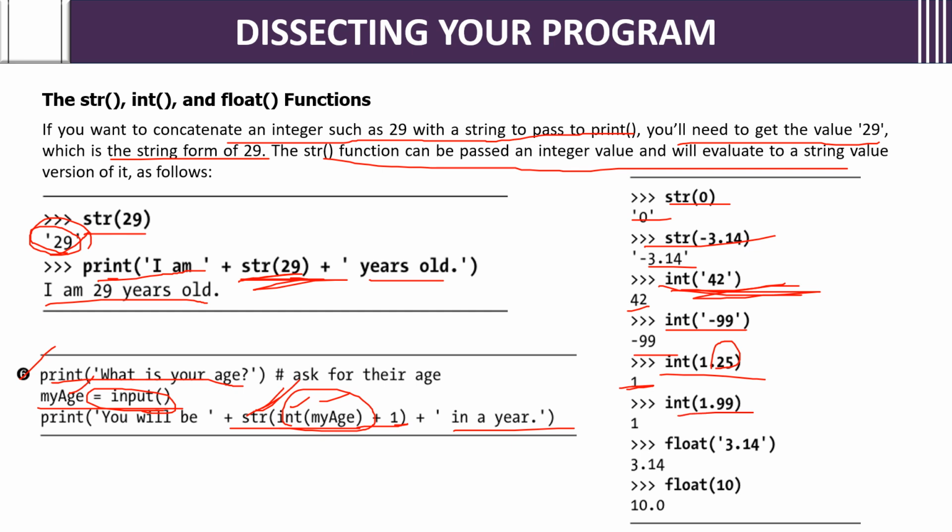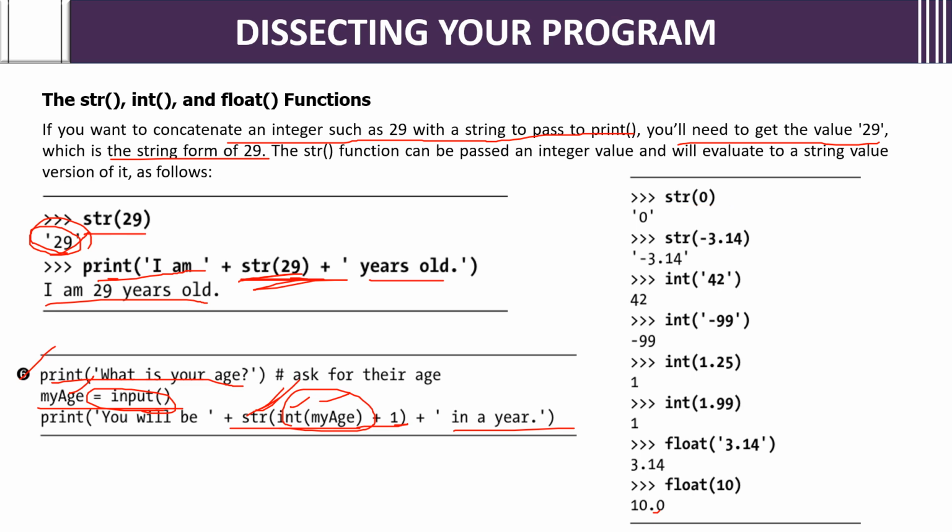Int of 1.99, whatever the value after the decimal point, it will not consider, because it is the int data type. Float value means what? 3.14. It will give the whole value. Float 10 will give 10.0. Why? Because it wants a decimal point. If there is no decimal point, it will give 0 as the decimal part. Understanding?